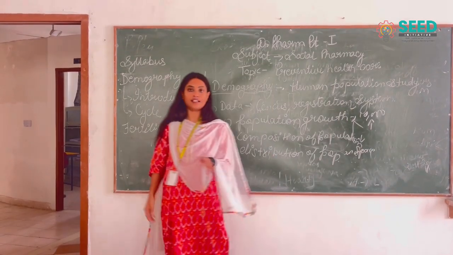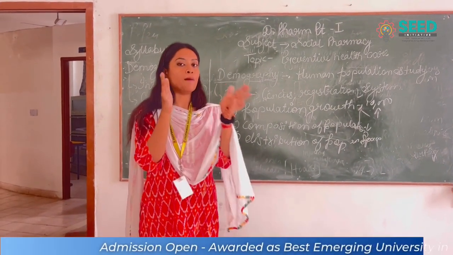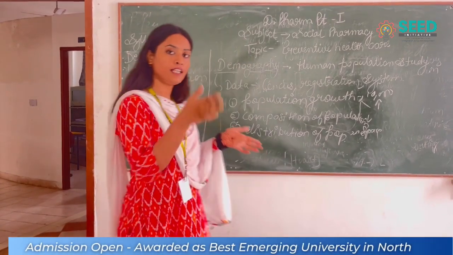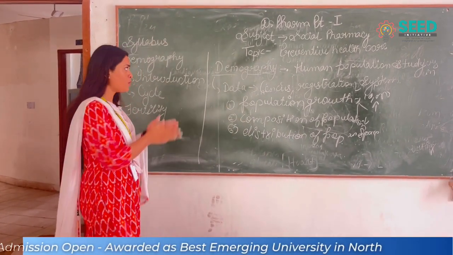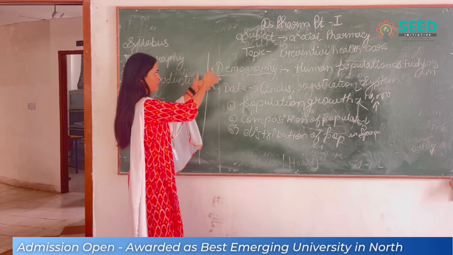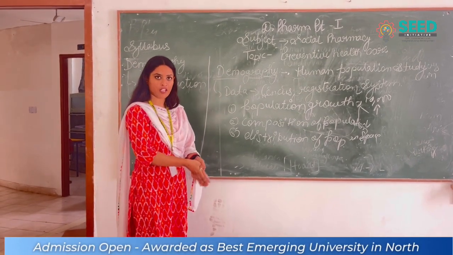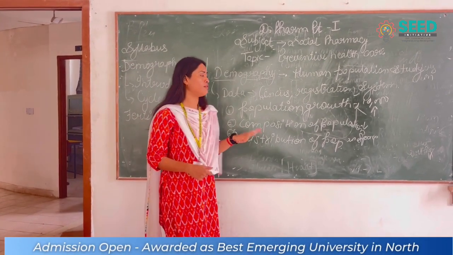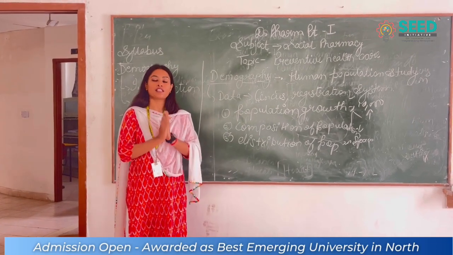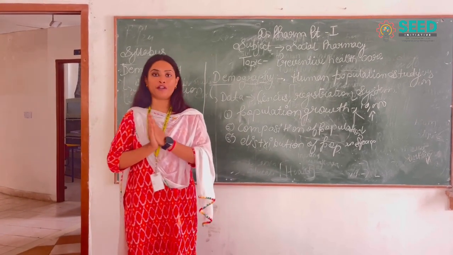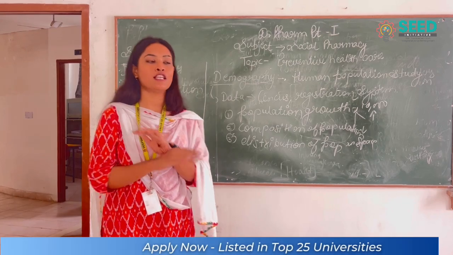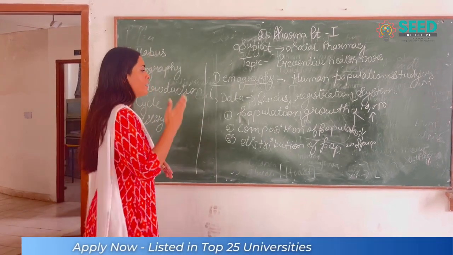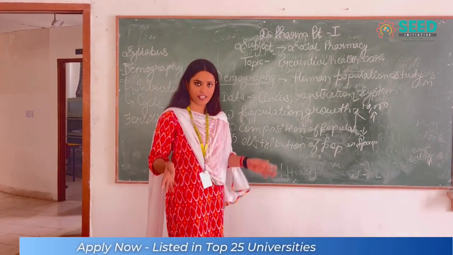It will tell us about the number of people present in a particular area. So we will get a rough idea of demography now. First of all, what does demography mean? Demography means the presence of human population in a particular area. The area can be a small region, a country, or a continent.